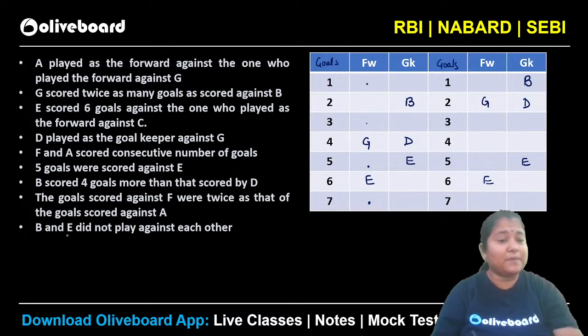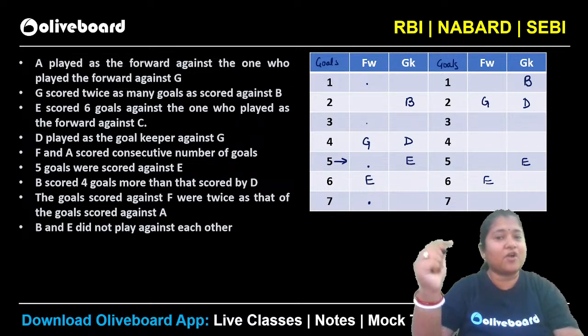Okay. That is a possibility. But we know that B and E, in the last line you can see B and E should not play against each other, right? That means B cannot be at this particular point. B cannot be the one who plays forward against E, isn't it? So B scored 4 more than D cannot be 5, 1.